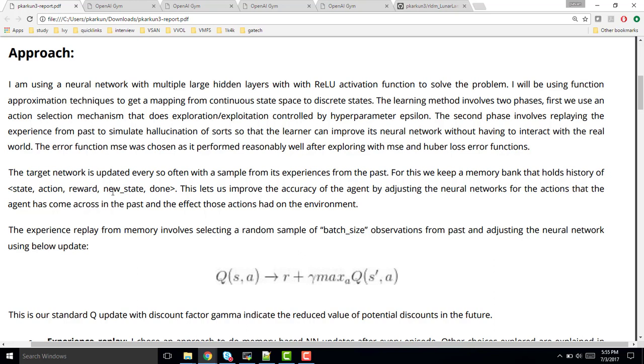This is used every now and then after an episode or so to teach the learning agent the experience that it had in the past, because neural networks tend to forget past experience, and every now and then we need to adjust the neural networks with the history so that they perform better. During this step, we do something similar to a Q table update, where we update the current state and action depending on the reward that we got at the specific state in the past, and also a discounted potential future reward.